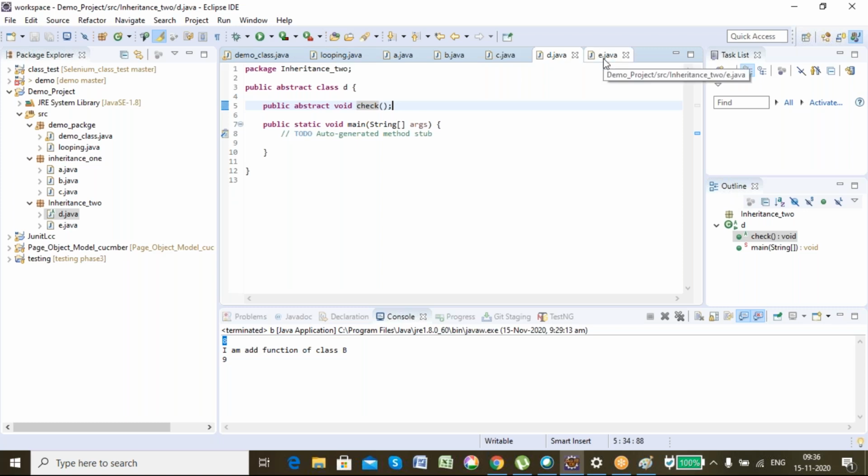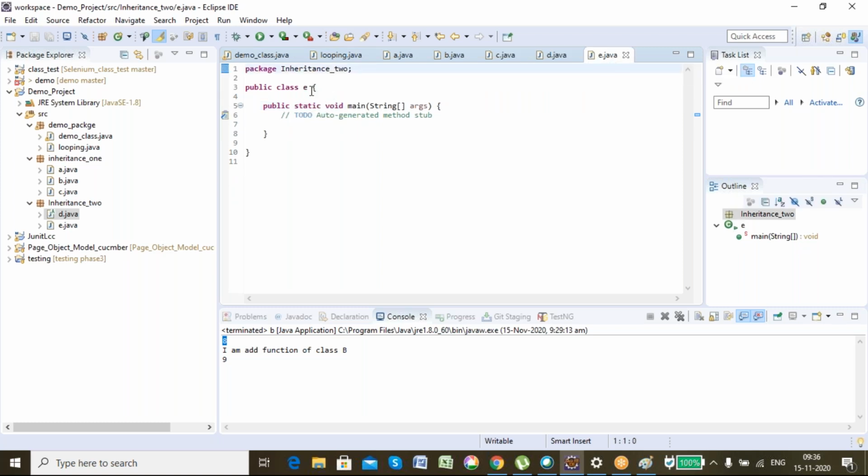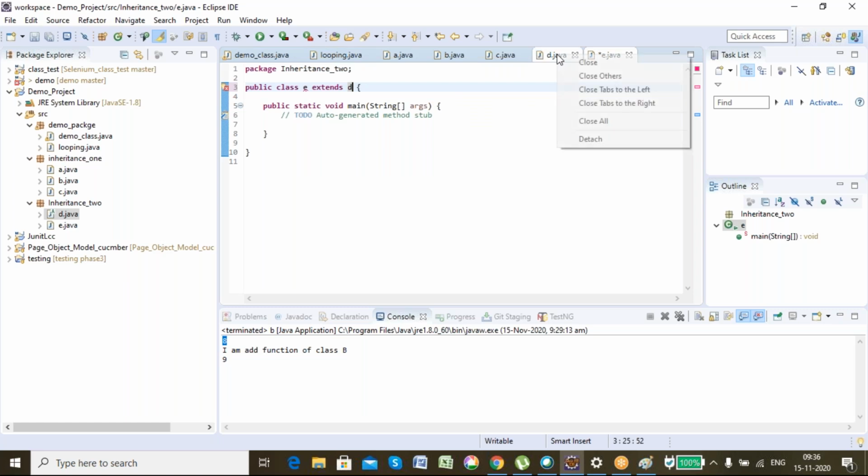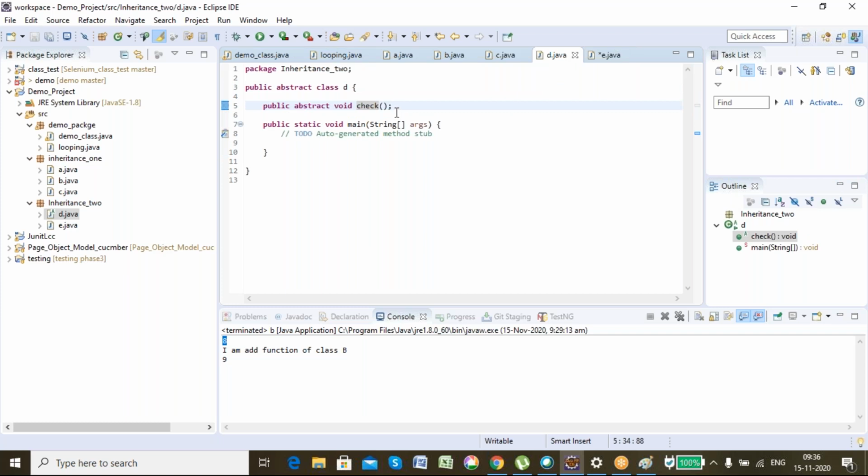Now see, let's say E inherits that abstract class D. See, there will be an error showing. Why? Just hover over it. Add unimplemented methods. That means whichever class inherits that abstract class needs to define the abstract methods inside the class.